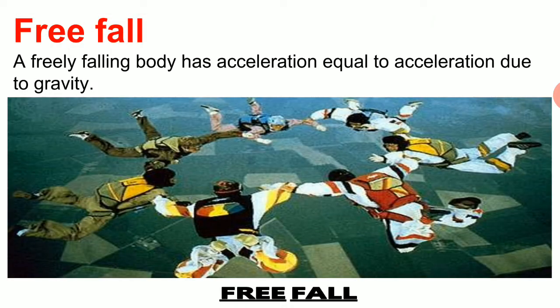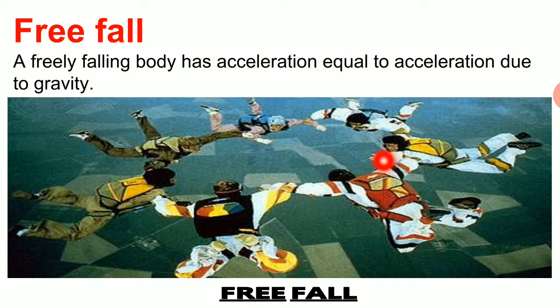Here we have skydivers and they are falling freely. This is the free fall example. They are falling freely under the effect of gravity only. No other force is acting on these divers. So this is an example of free fall, where the objects are falling freely under the effect of gravity only.